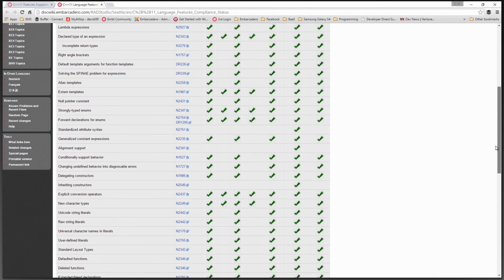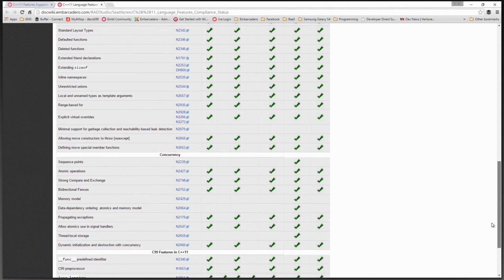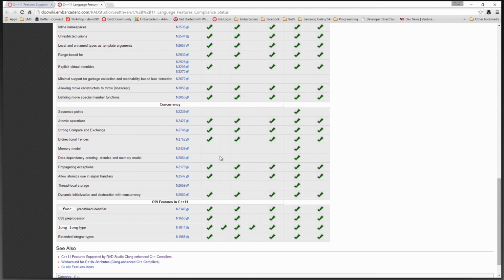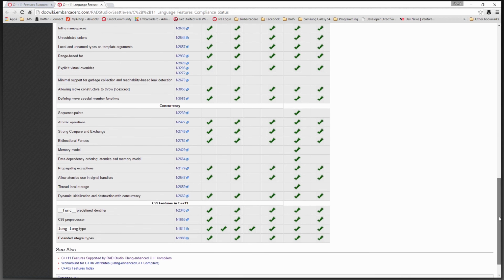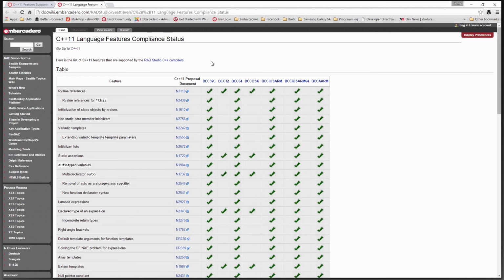Inheriting constructors. There's still a few things down, for example, in the concurrency part that are still being worked on or on different versions. If you also want to see what the Clang open source project community itself, there's a Clang status on the Clang LLVM page for the latest releases that we're working towards in our development effort. But this is how we're mapping the current release versions of our compilers. So again, you should feel pretty comfortable if you're using all of the Clang enhanced, our own built versions of our compilers that have C++11 support, that you have most of the C++11 language.